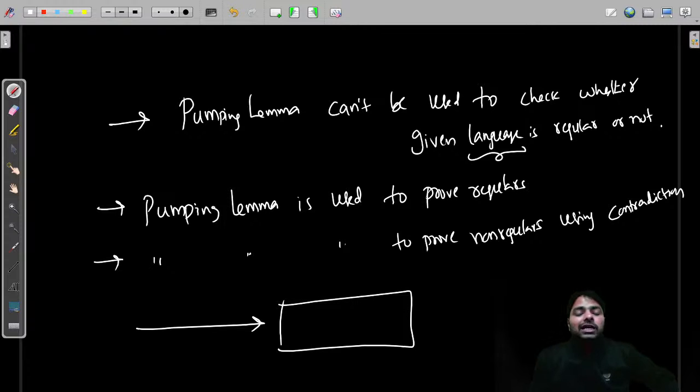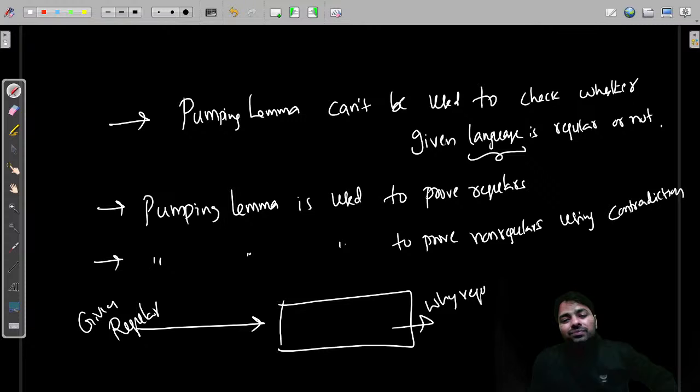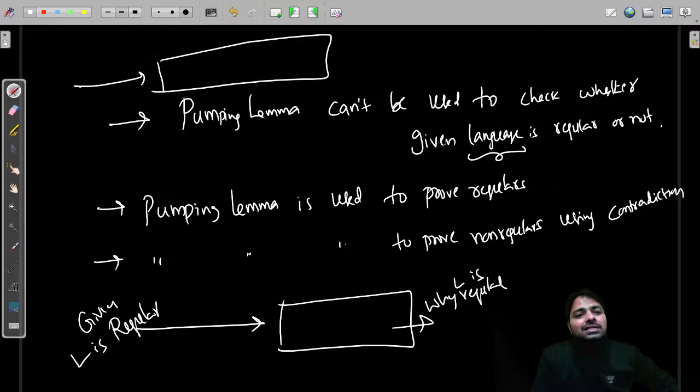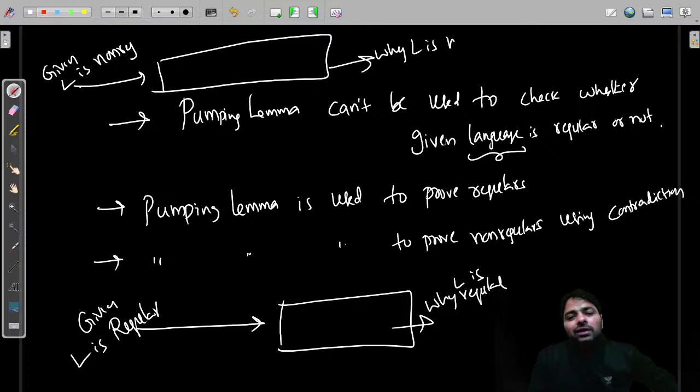We never check for regular or non-regular. If the input is given as regular, then we will show why it is regular, that's all. If the given L is non-regular, then we will show why it is non-regular. But we never check whether a given unknown language is regular or not. We never use this to verify that.